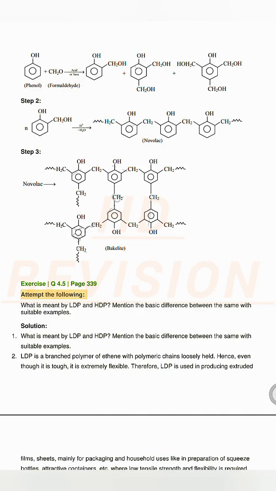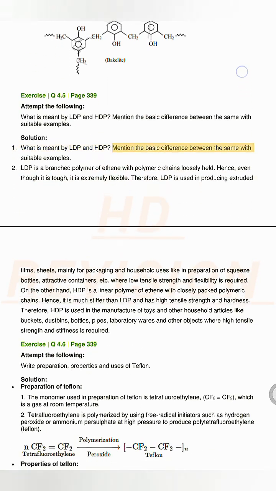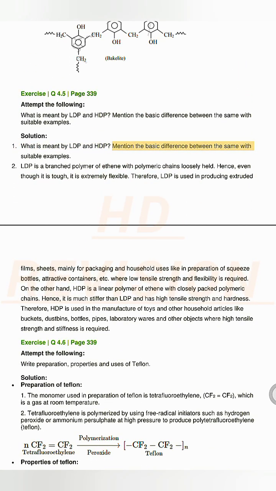Exercise Q 4.5, page 339. Attempt the following. What is meant by LDP and HDP? Mention the basic difference between the same with suitable examples. Solution. LDP is a branched polymer of ethene with polymeric chains loosely held.